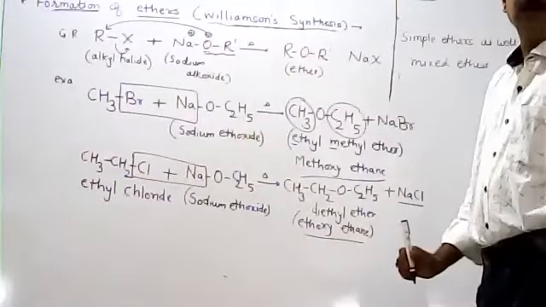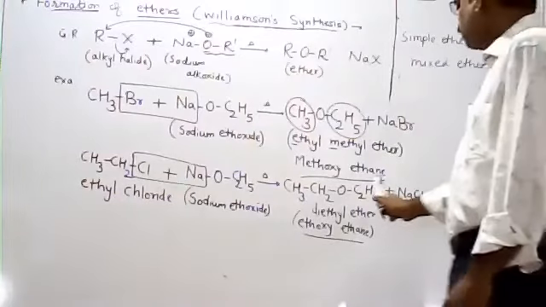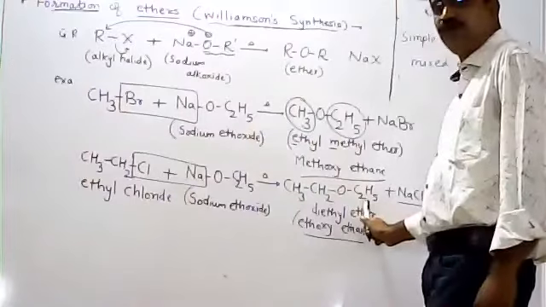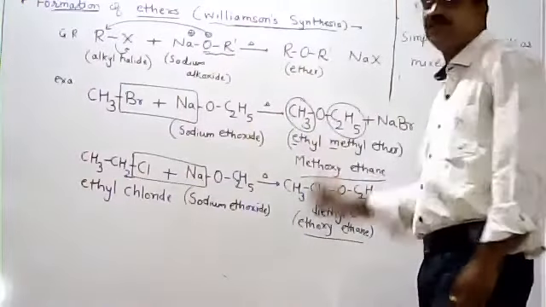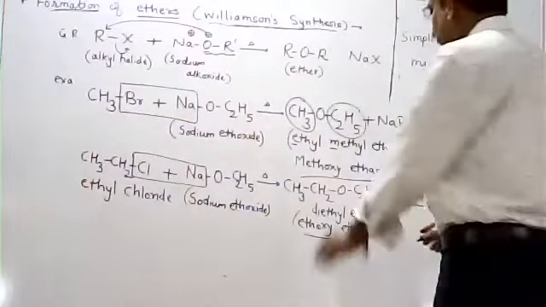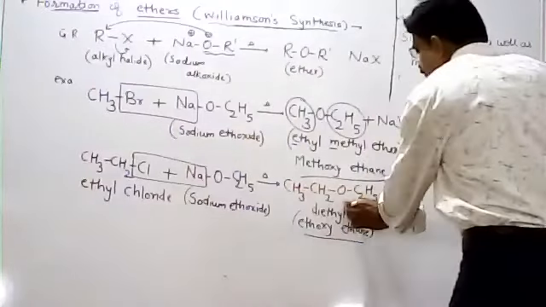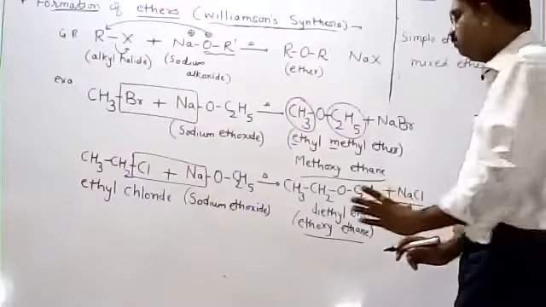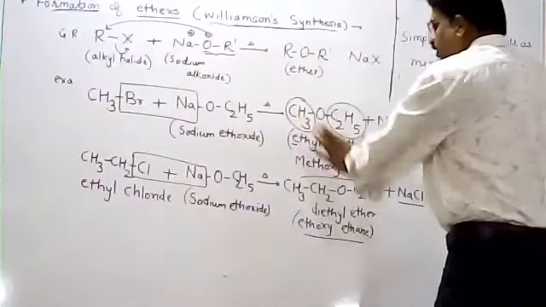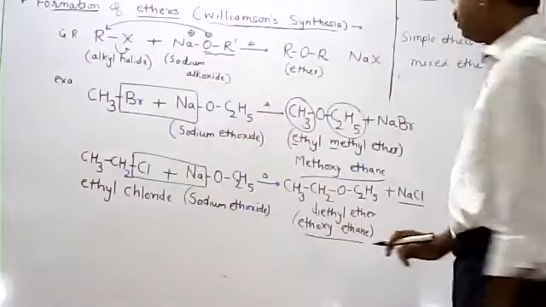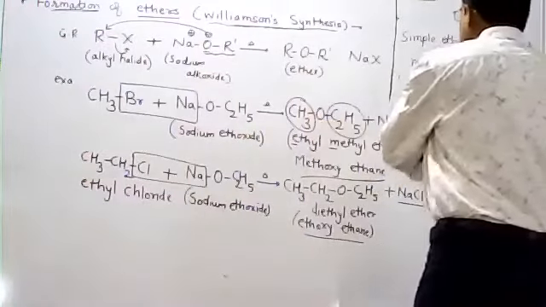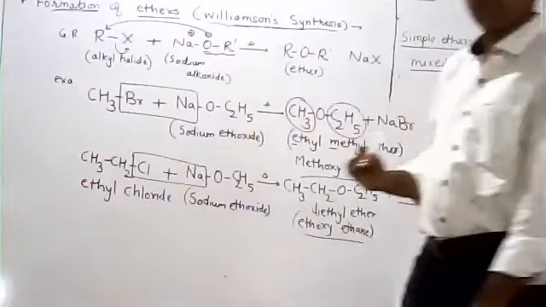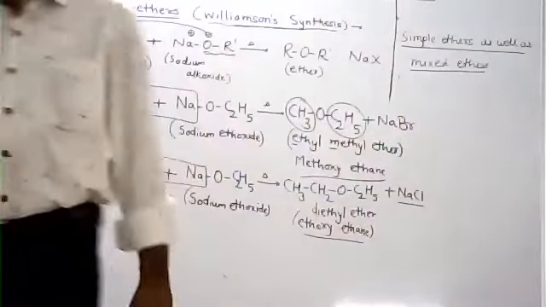We know that ethers are classified into two types: simple ethers, which are also called symmetrical ethers, and mixed ethers or unsymmetrical ethers. When the two alkyl groups attached to the oxygen atom are the same, it is called a simple ether. When the two alkyl groups attached to the divalent oxygen atom are different, it is called a mixed ether. So by this method, we can prepare simple as well as mixed ethers.